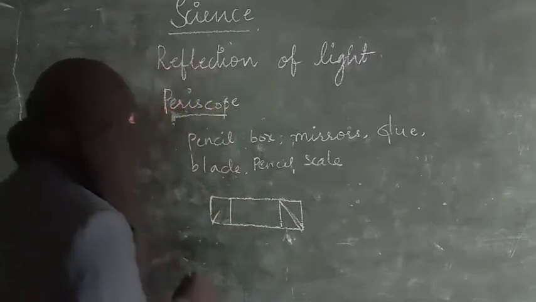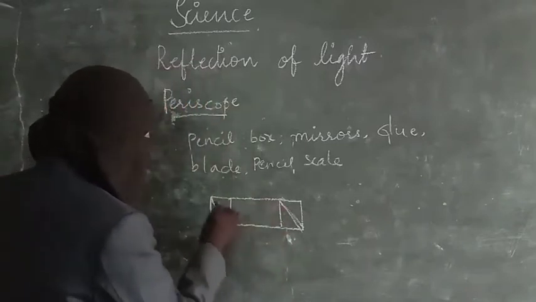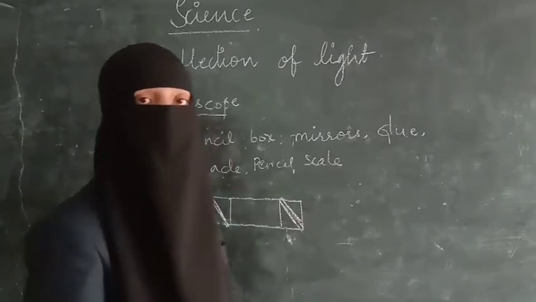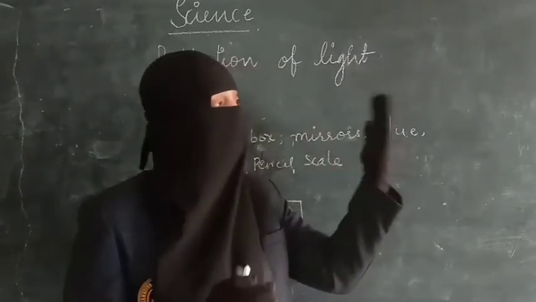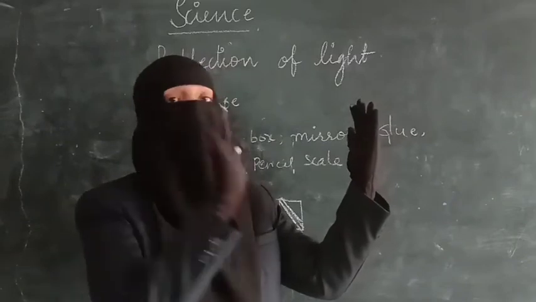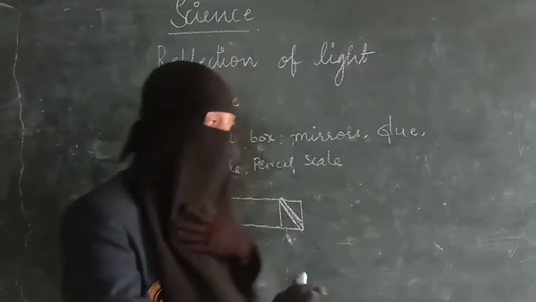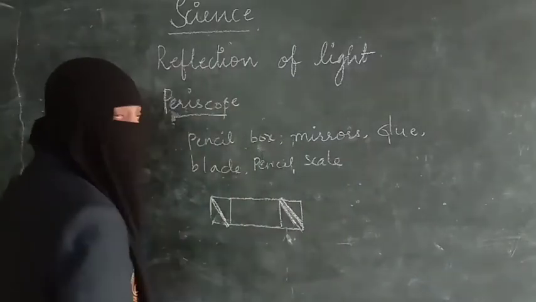How do you put the mirrors? Both should be parallel to each other, like this, and the reflecting surfaces should face each other. For example, the first mirror you put here, and the second mirror you put like this. Both reflecting surfaces should be facing each other. In this way you have to put the mirrors.